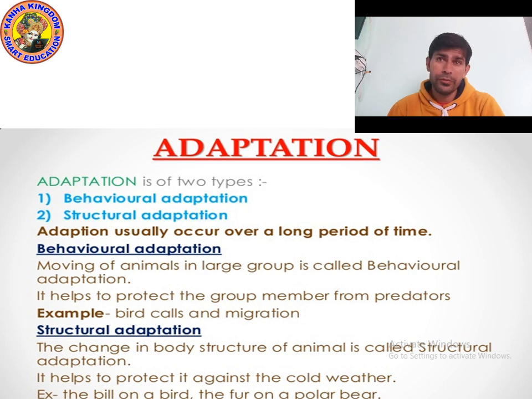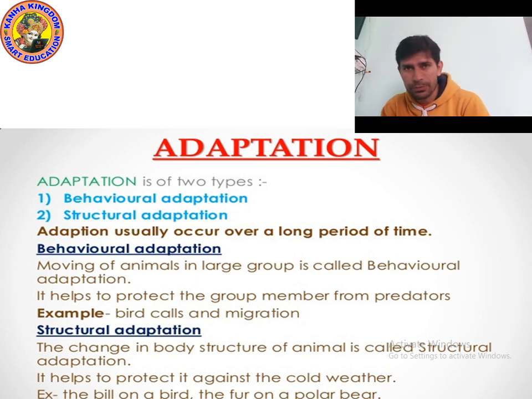First is behavioral adaptation. What do you mean by behavioral adaptation? Moving of animals in a large group is called behavioral adaptation. You know that many animals live together, like sheep, goats, and birds. This adaptation is known as behavioral adaptation.